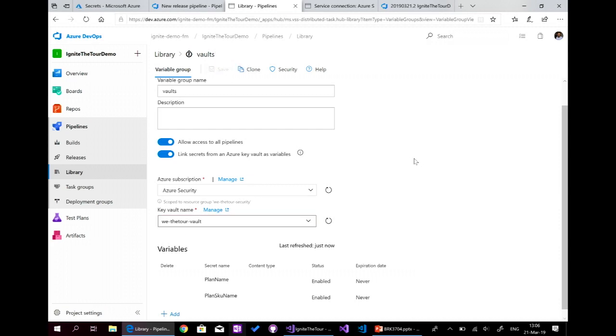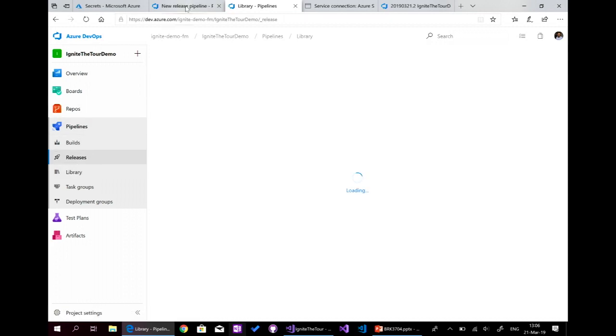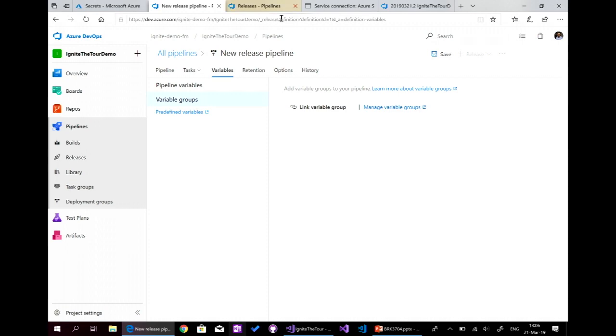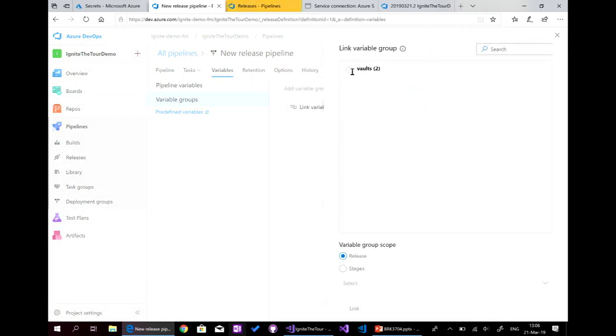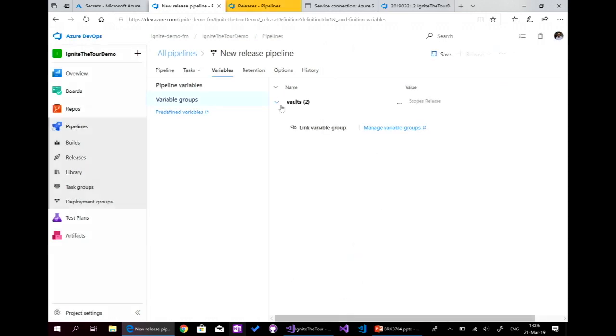Now, we have the build, the release, and just for information, the resource group is shared with the build and the release, with all the pipeline services. And here, going back to the release, yeah, I'm already here. So, link variables, and here we call it vaults and link. And here, it's added automatically.